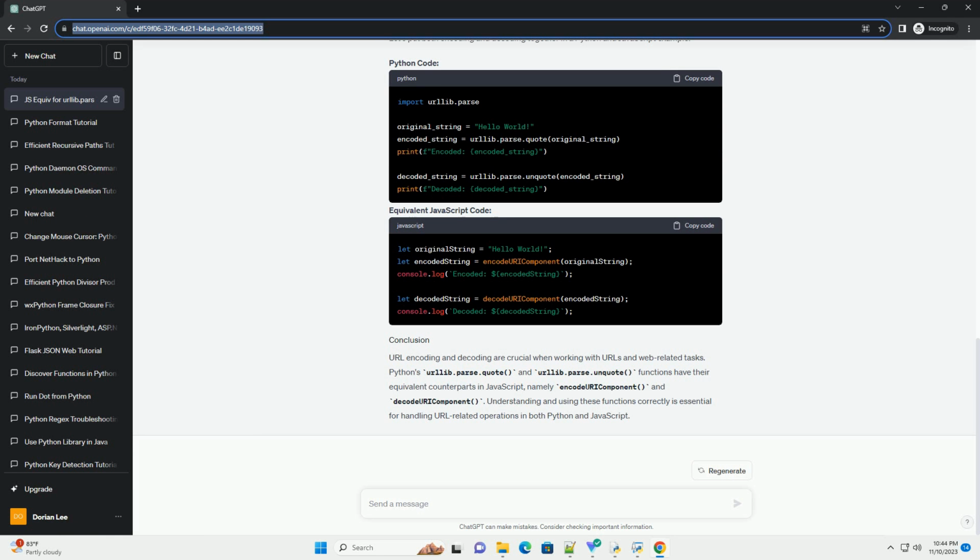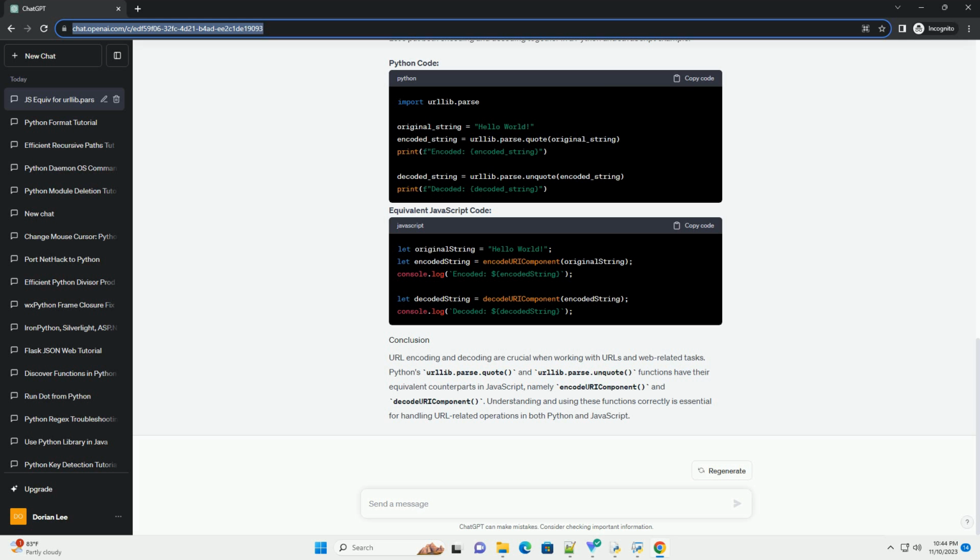ChatGPT. Certainly. Python's urllib.parse.quote and urllib.parse.unquote functions are used for URL encoding and decoding, respectively. The equivalent functions in JavaScript are encodeURIComponent and decodeURIComponent. Here's a tutorial with code examples to demonstrate the usage of these equivalent functions.